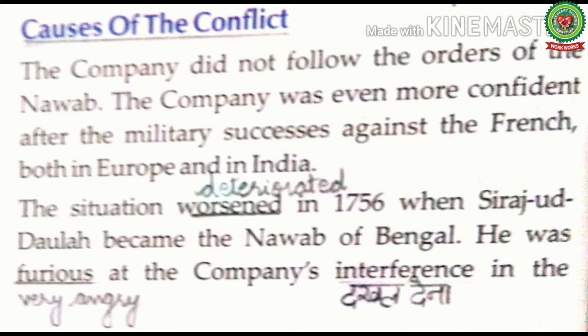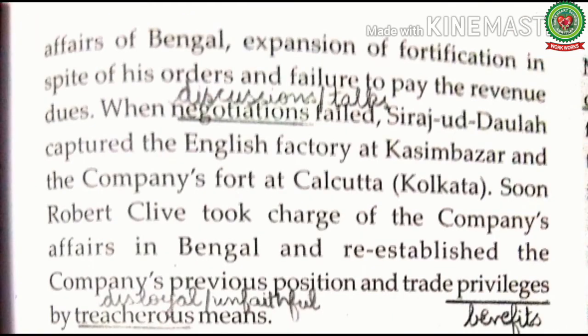The situation worsened in 1756 when Siraj-ud-Daulah became the Nawab of Bengal. He was furious at the company's interference in the affairs of Bengal, expansion of fortification in spite of his orders, and failures to pay the revenue dues. Means in 1756, when Siraj-ud-Daulah became Nawab of Bengal, the condition of Bengal was not so good.